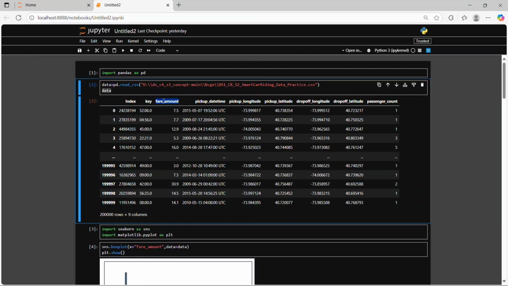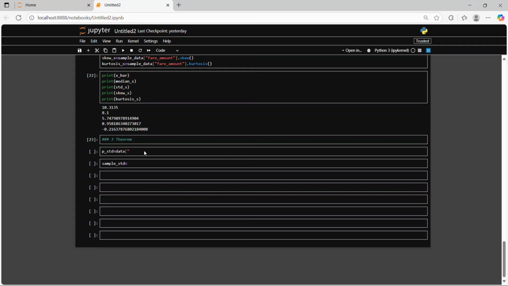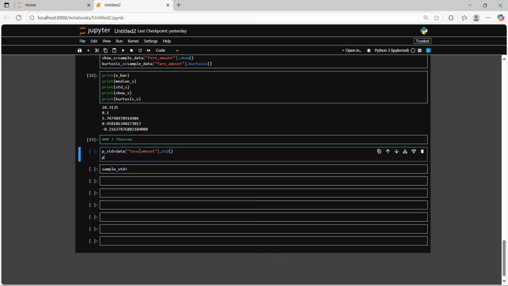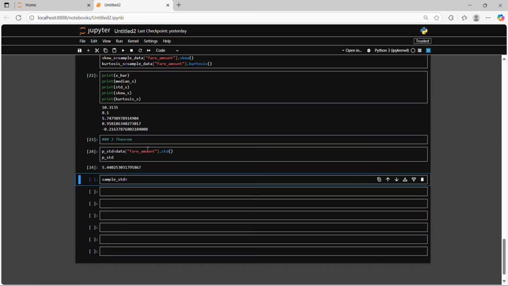It's our all data, we need the fare amount here, and we need to calculate the standard deviation. So it's our population standard deviation.